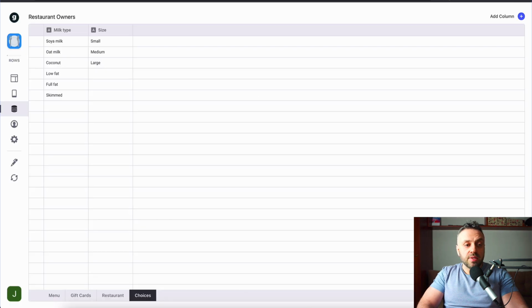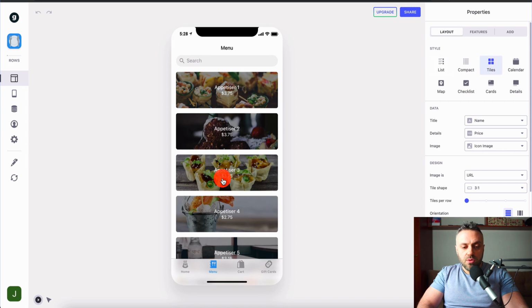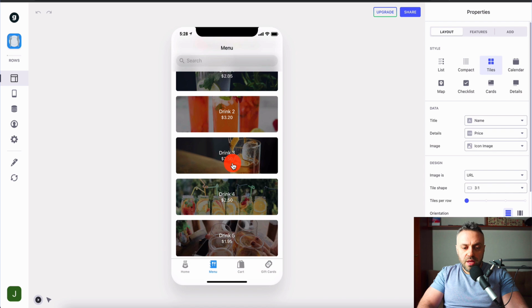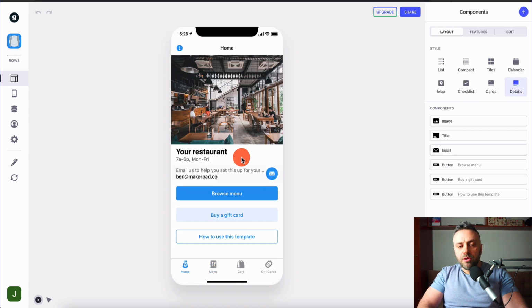So if we go back to this app here, we go back to layout. If you're in menu, if we scroll down, there's probably some options. Drink 2, and probably if you click on somewhere, you will be able to pick an option, browse menu, browse gift card, and we're going to have the image of your restaurant. All of this is going to be modified in Google Sheets. This is not an app that somebody coded and built. This is an app that is getting all of its data from Google Sheets.